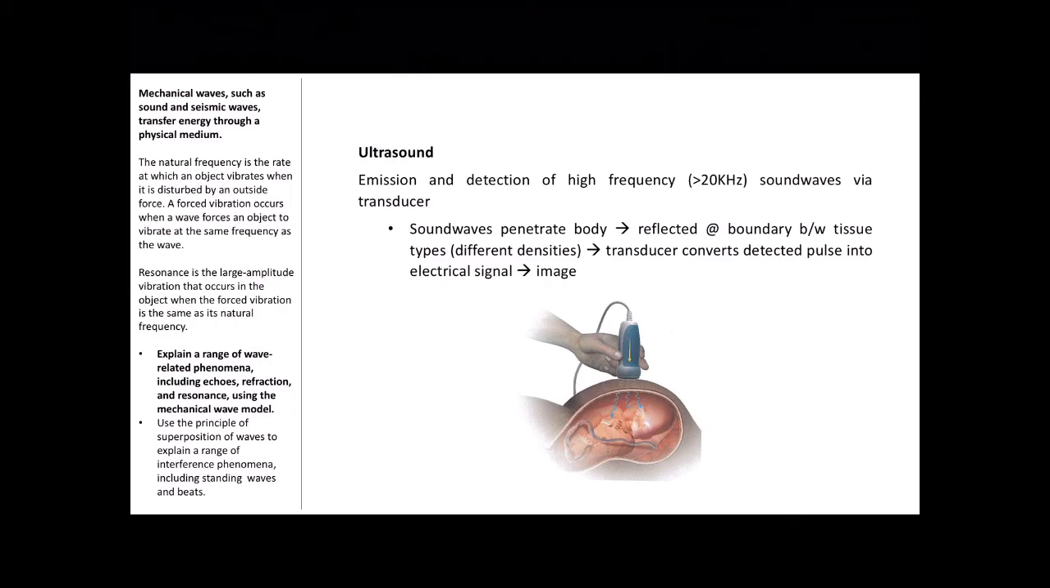The transducer will detect these reflected sound waves, which will each be coming back, so the different frequencies will be coming back at different times depending on when they've been reflected, and the transducer will convert these detected pulses into an electric signal, which then forms an image. So the image displays the distances and intensities of the echo on the screen, and this forms a two-dimensional, black and white image of, I don't know, a baby in a tummy or some other body part, depending on what is being investigated.